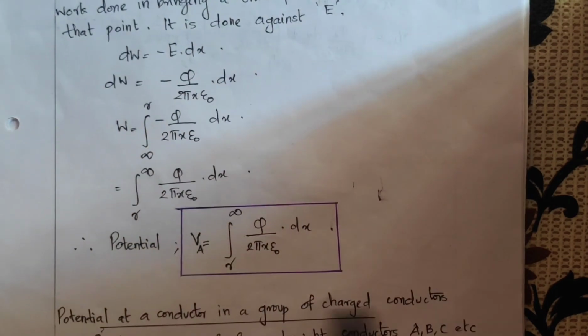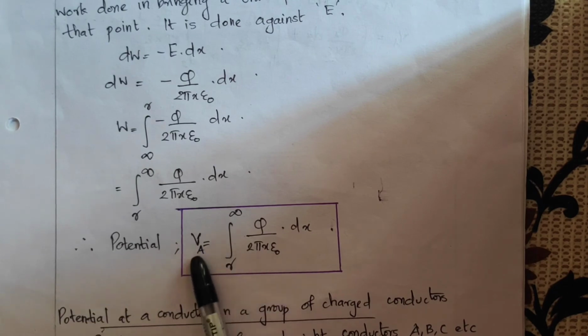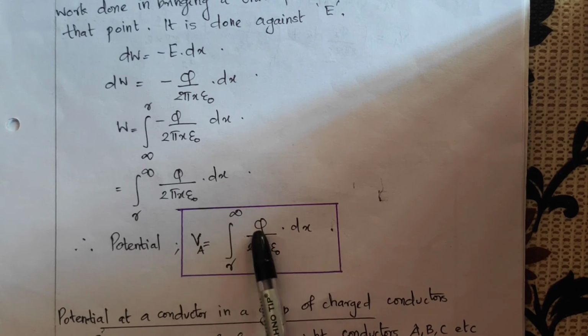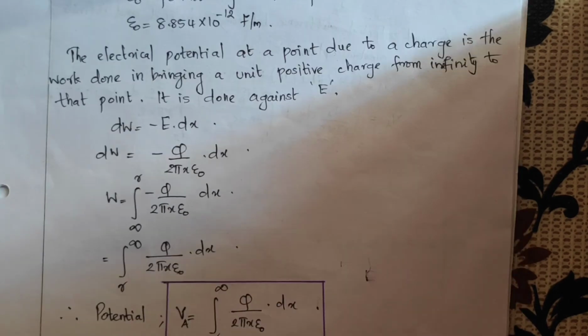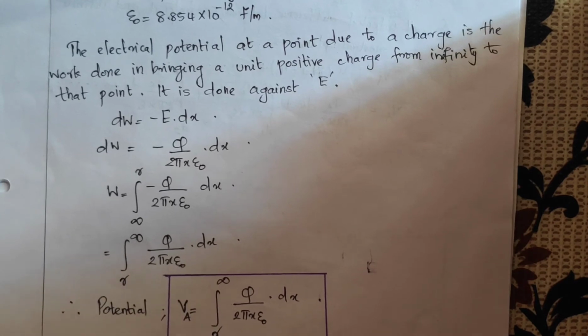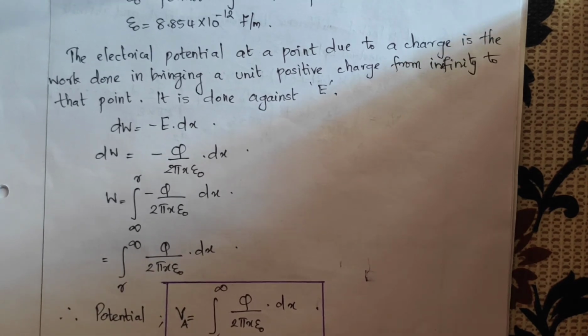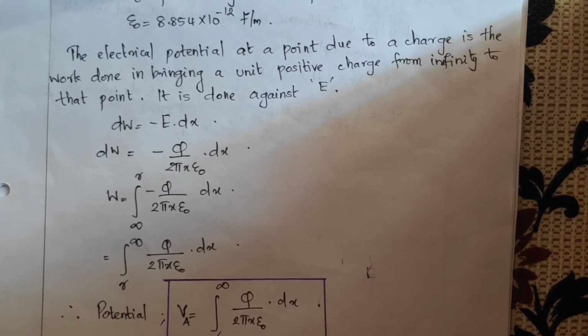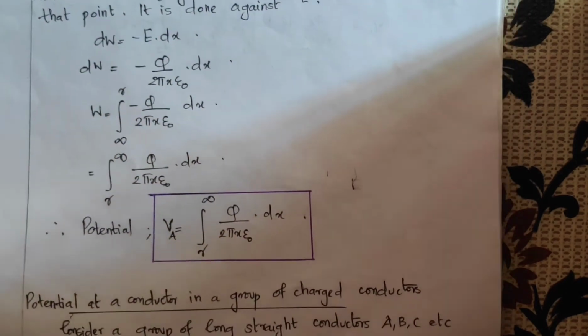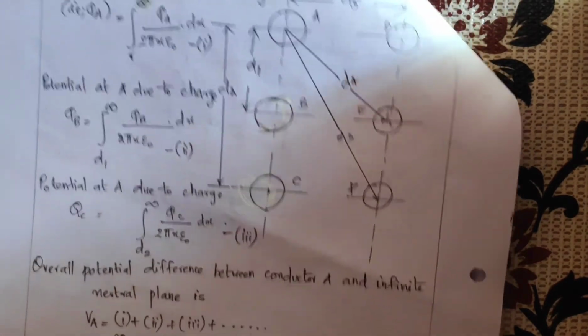So the potential of conductor A, VA, is given by integral R to infinity of q by 2 pi x epsilon 0 dot dx. So this is the potential of a single conductor. Now, like we derived flux linkage of a conductor in a group of conductors, here we have to derive potential of a single conductor in a group of charged conductors. So for that, consider this figure.